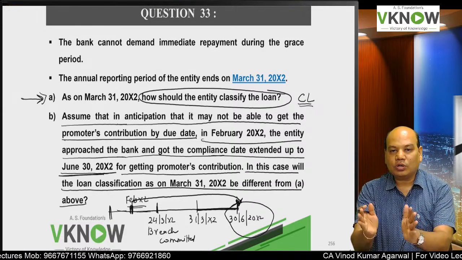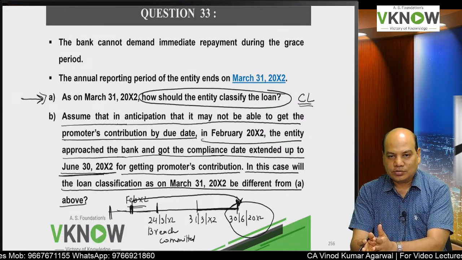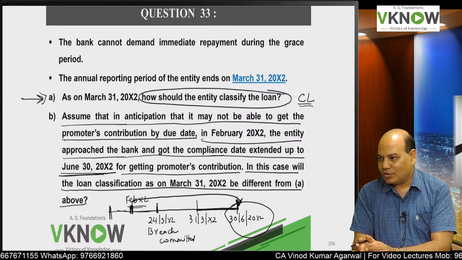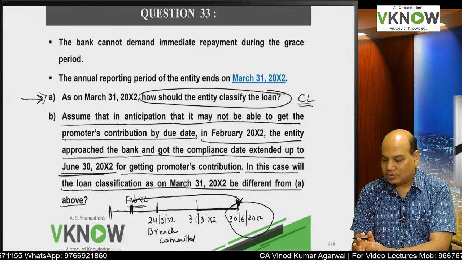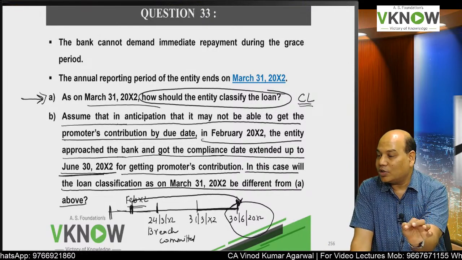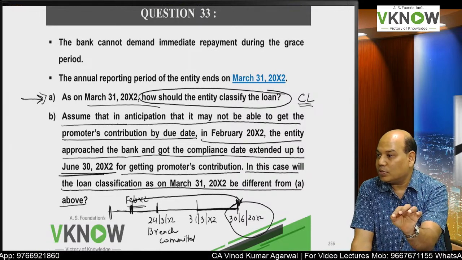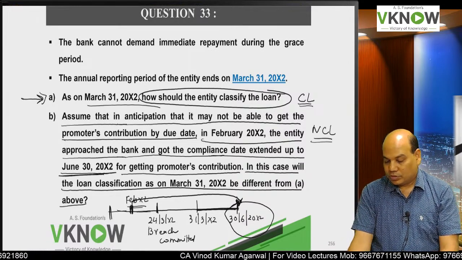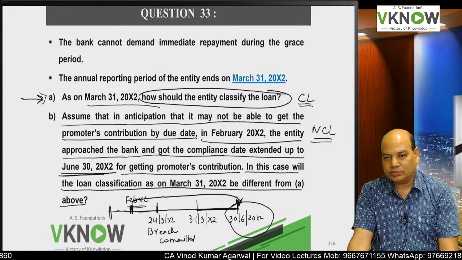So as on 31st March, the breach does not exist. No breach took place. Whereas in the first case, the breach has taken place and the grace period is less than 12 months from the balance sheet date. So the answer is non-current liability.